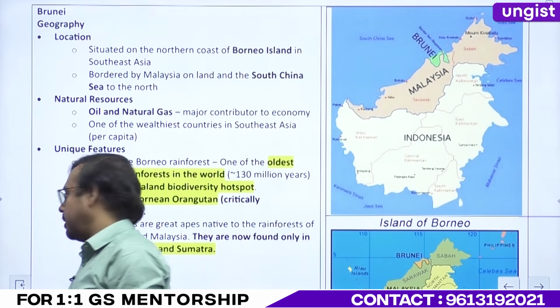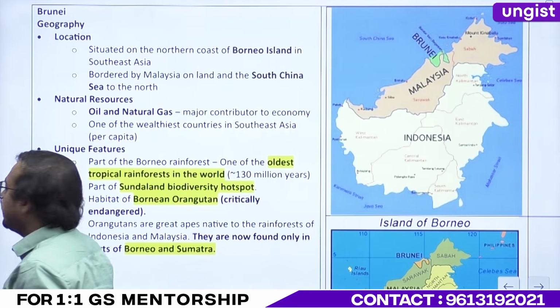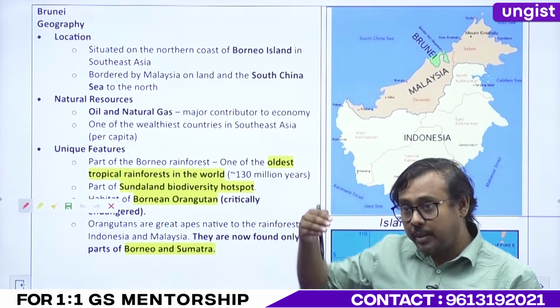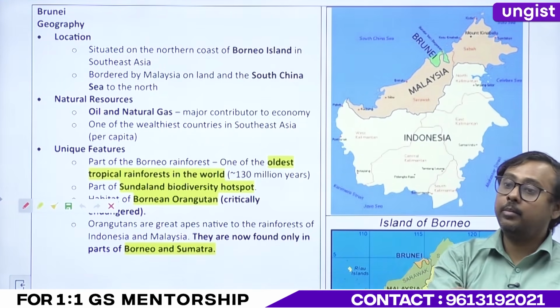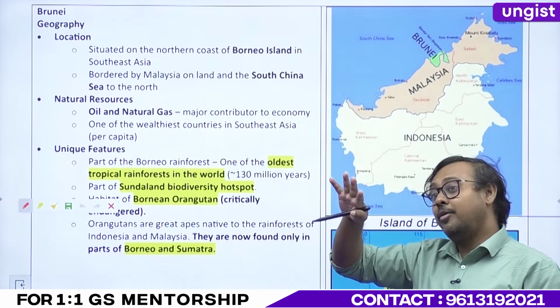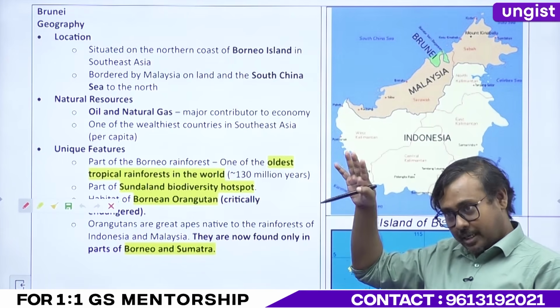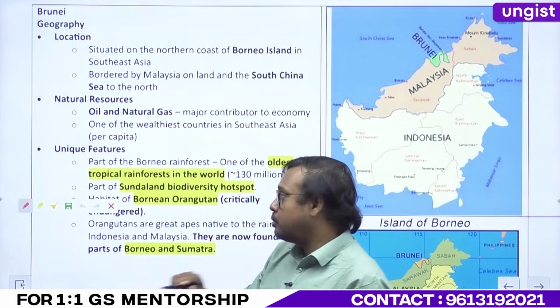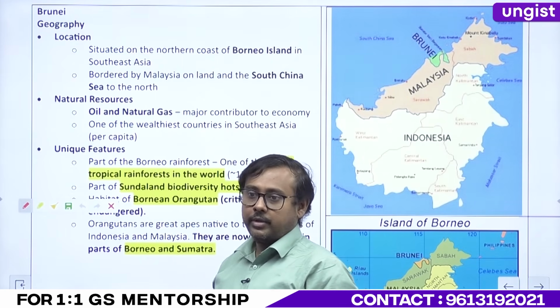Apes, very important. Types of apes. There is a great ape, there is a lesser ape. How many parts are there in lesser apes? How many in great apes? Yes, bonobo. Bonobo is an ape. It is an ape, okay? And it is, I think, the smallest of the apes, right?